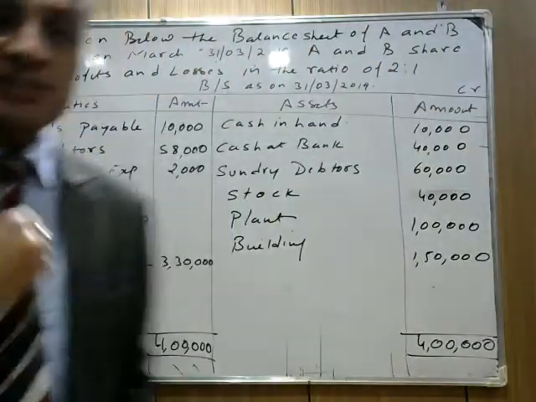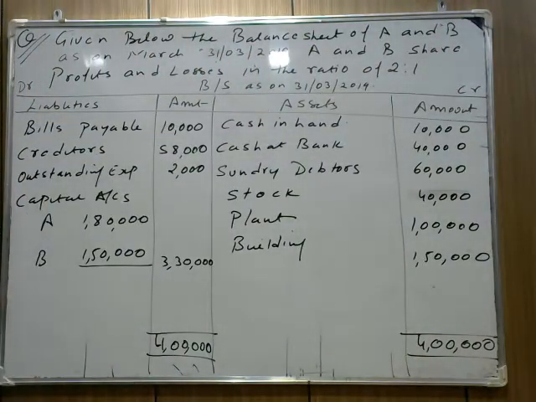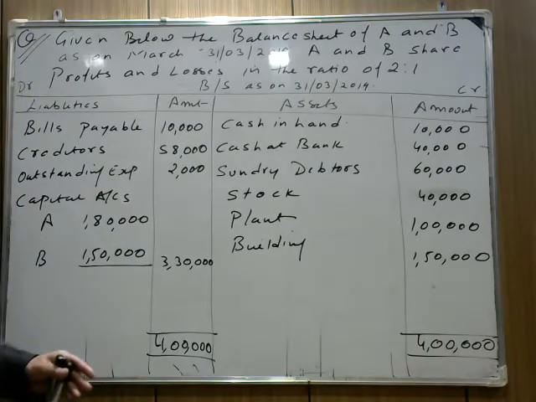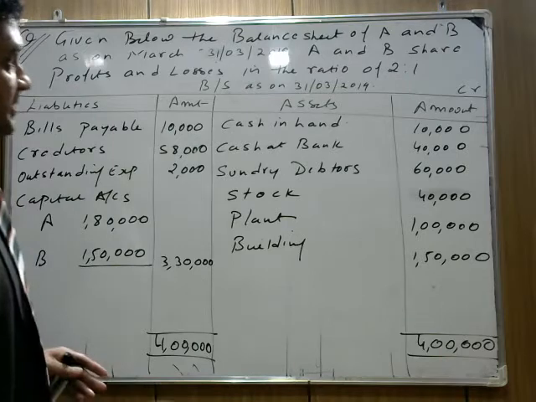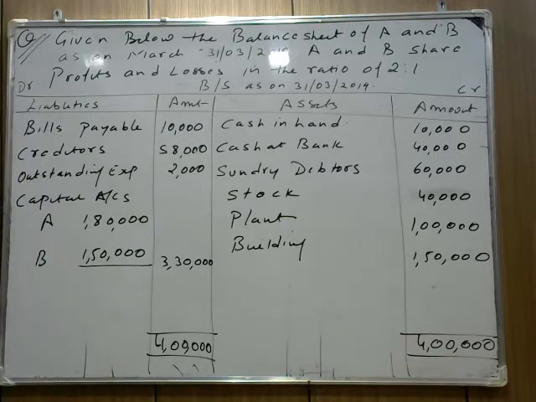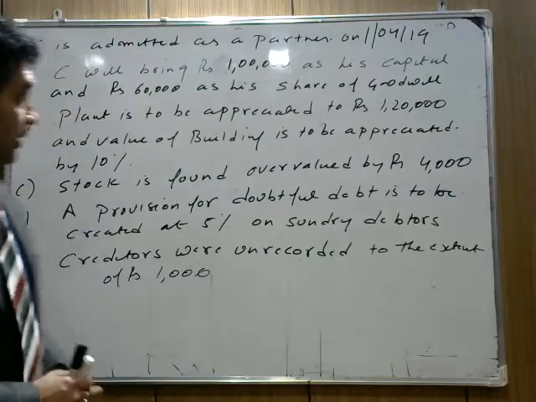Now there are other adjustments, so please note down the adjustments. This particular part is clear. I need to rub the board to write the adjustments. There are around 6 adjustments, or 6 pieces of information given in the question. So please note down the question and solve it with me. I hope you noted it down. Okay, then we move to the adjustment part. Now note down the question.